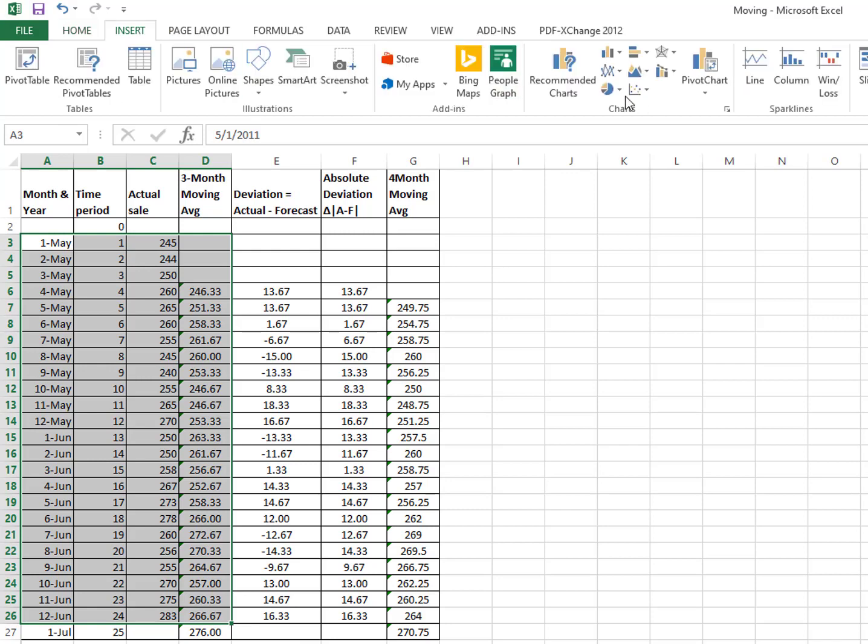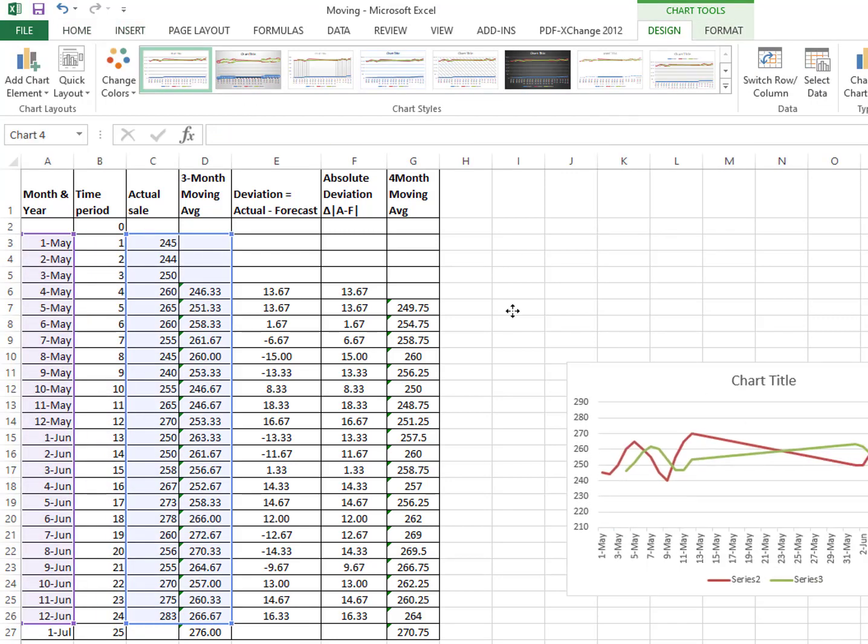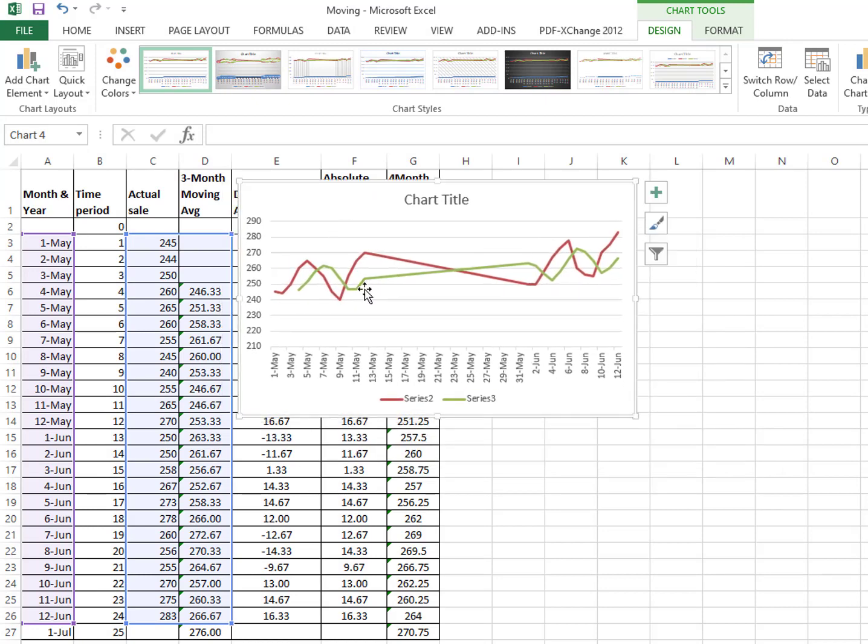When you sketch it, you can see from this chart, the red one is the actual sale data, while the green one, which is a little bit smoother, shows our forecasted values based on the 3-month moving average. So the green one is a little bit smoother than the red one.